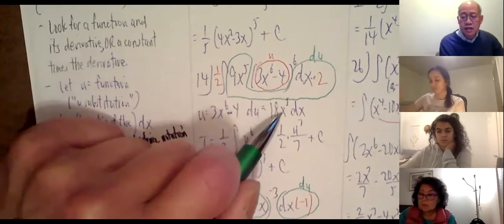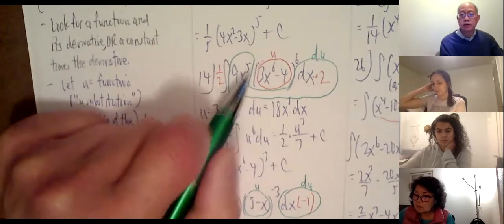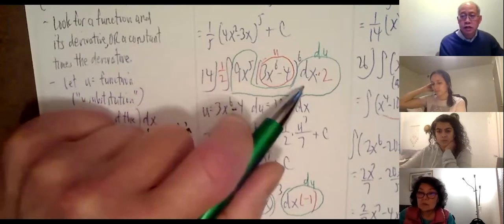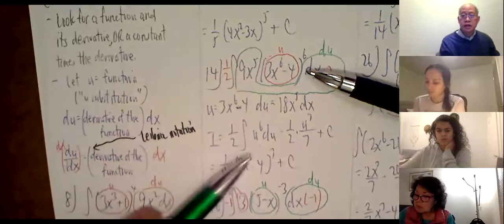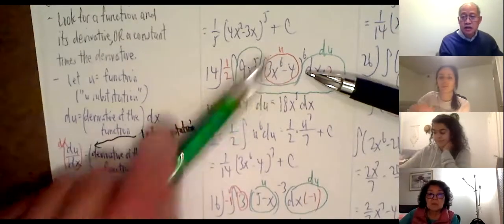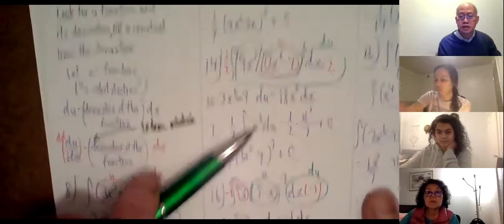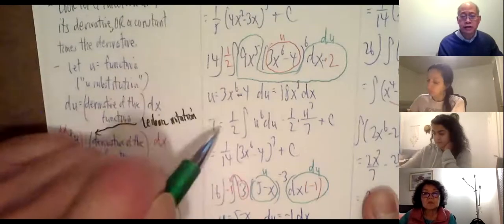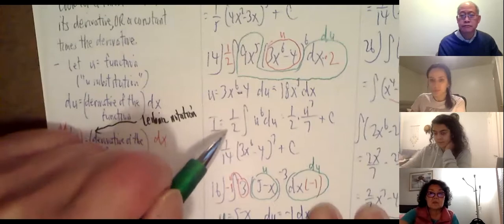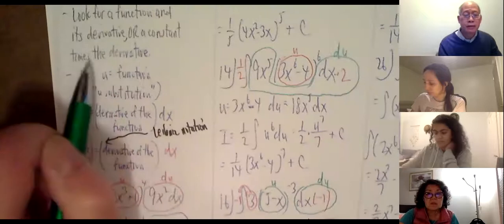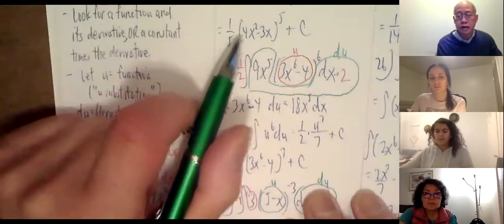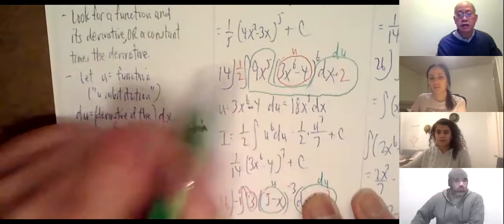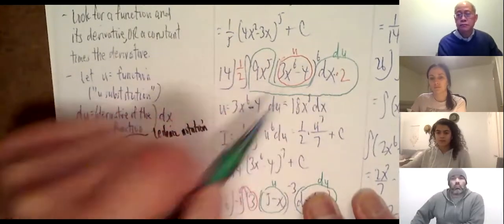What is 18x to the 5th dx? That's my du. So the next step, I'm going to change all of this to du, and erase this stuff and make it u. So I have u to the 6th du, and there's an extra coefficient of a half in front, which doesn't bother me. That's what we mean by you might have to multiply by a constant times a derivative. Not a variable. You're not allowed to multiply a variable inside and outside, but any constant will work.